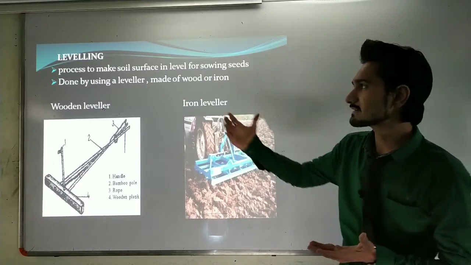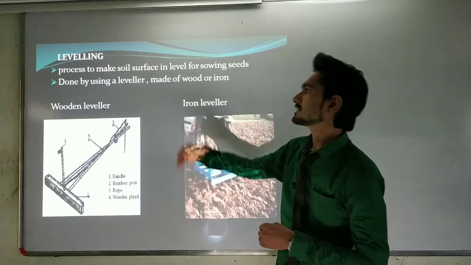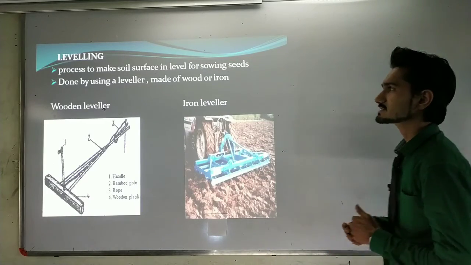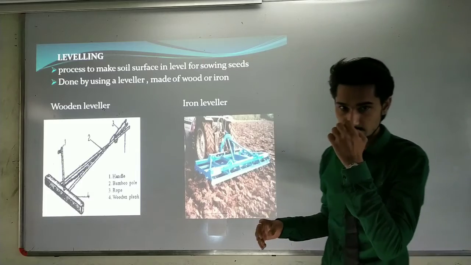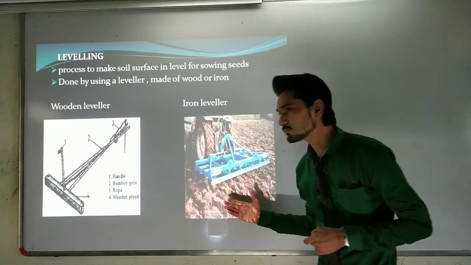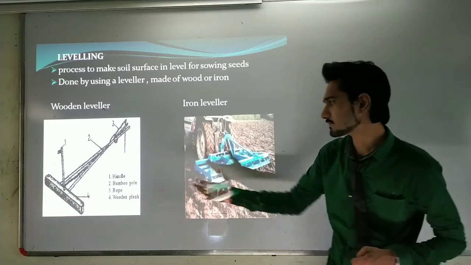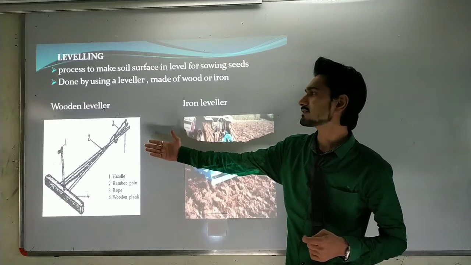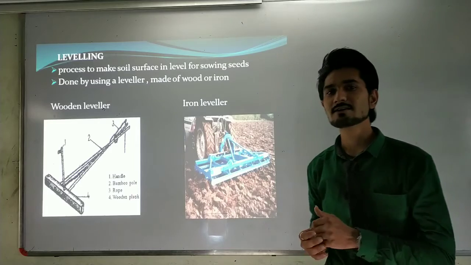And to do this leveling process, what do we have to do? It is a process to make the soil surface level for sowing the seeds. It is done by using a leveler. These are some of the levelers, some examples of levelers. We can use the wooden leveler manually.